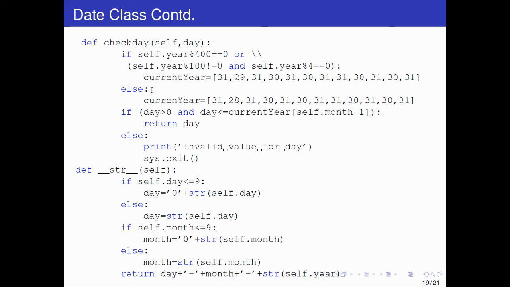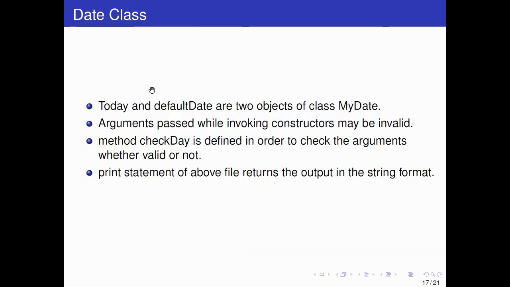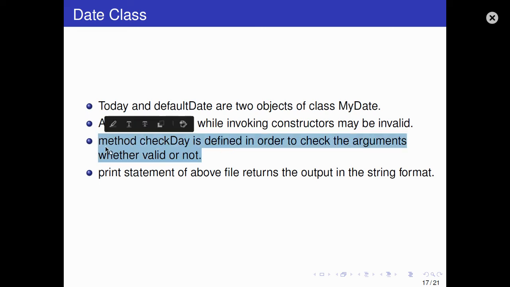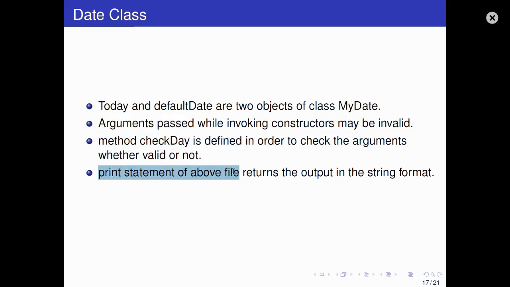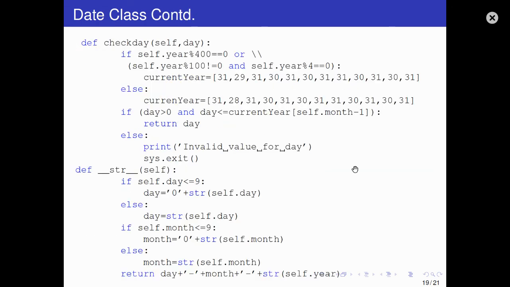So I will explain each part of the program, just to see what is written in the PPT. Okay, so method means function. check_day is defined in order to check whether the arguments are valid or not. So date, day, number of days in a month, whether the date is valid or not. The print statement of the above file returns the output in string format. So actually it will return in string format due to this part.